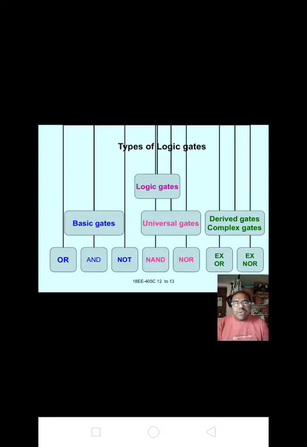Next, types of logic gates. Logic gates are divided into three types. They are basic gates, universal gates and derived gates, or complex gates, or special gates. Basic gates are again divided into three types: OR, AND and NOT. Universal gates are divided into two types, NAND and NOR. Derived gates are divided into two types, XOR and XNOR.